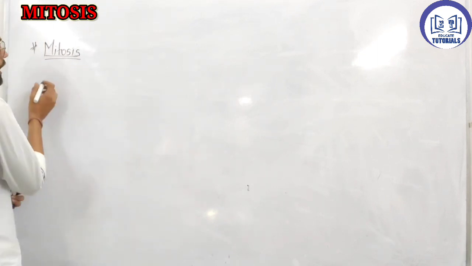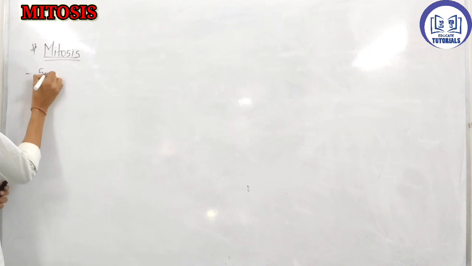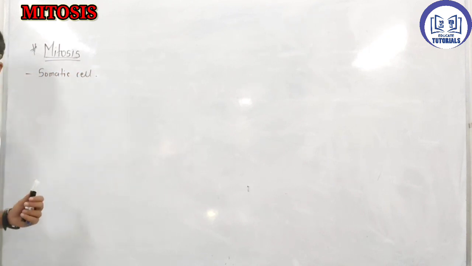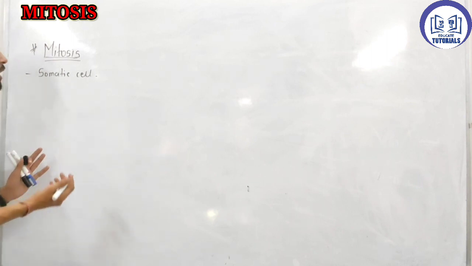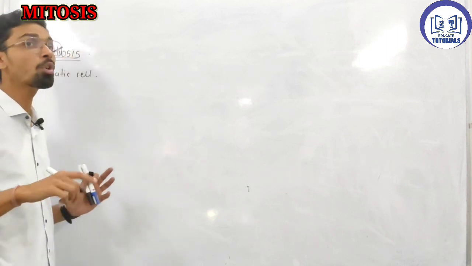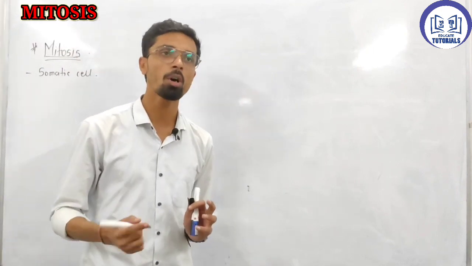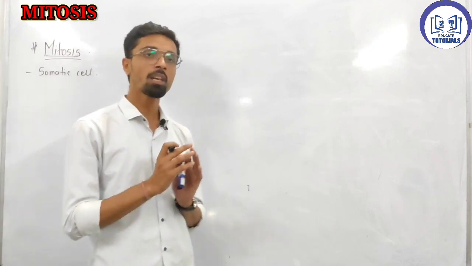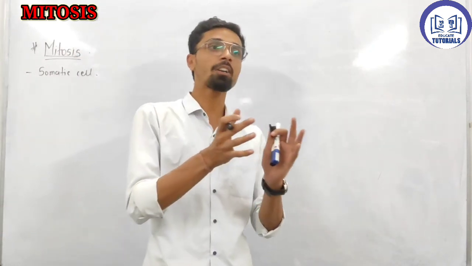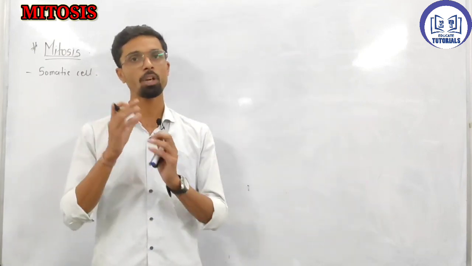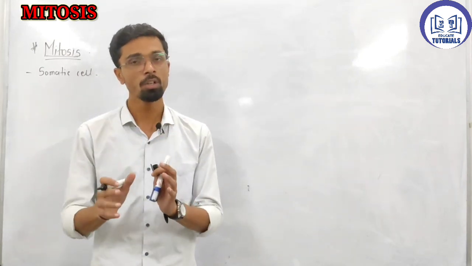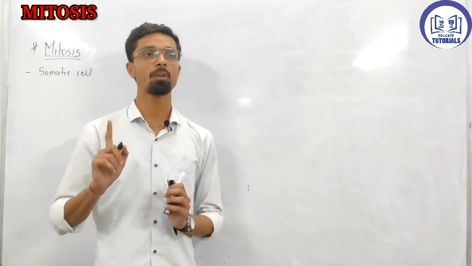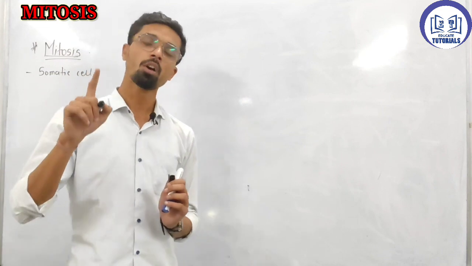In the previous lecture we studied that the somatic type of cell basically undergoes mitosis, where one cell gives rise to two daughter cells with the same, constant number of chromosomes. So keep in mind, in mitosis, chromosome numbers are constant. It means a somatic cell having 46 chromosomes, the daughter cells which are formed later also have 46 chromosomes. No changes in the chromosomes.